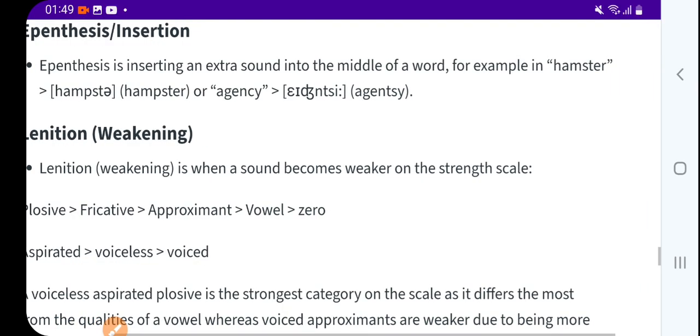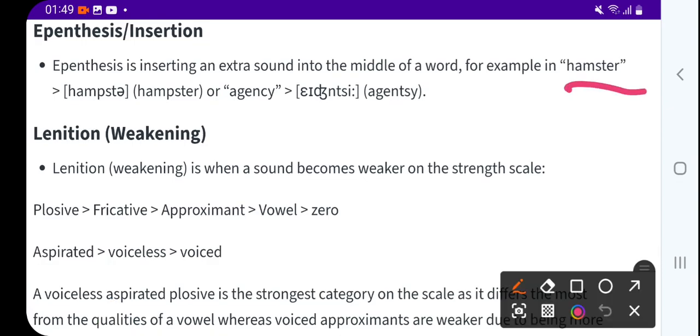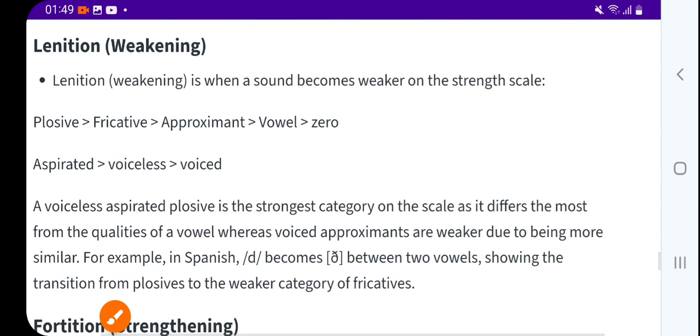For example, hamster: when we speak hamster, a P is pronounced by our mouth. So that P is an insertion. Another case, agency: here a T appears in agency. So this is called epenthesis.